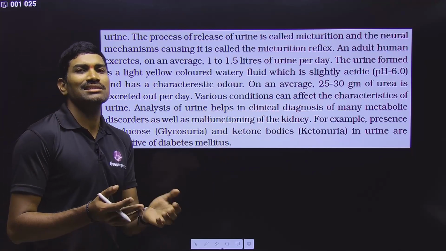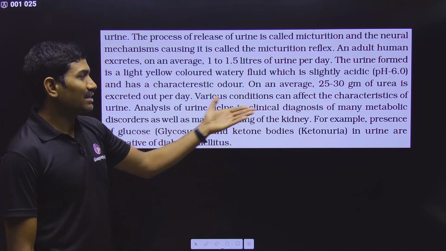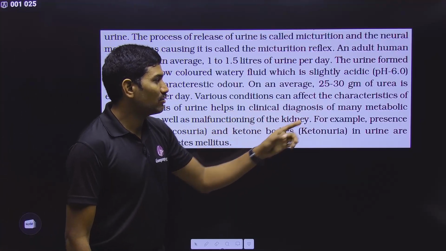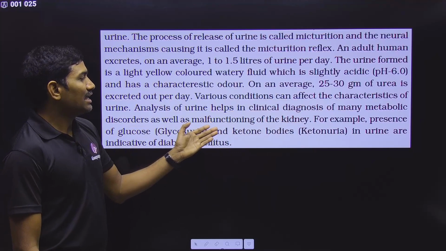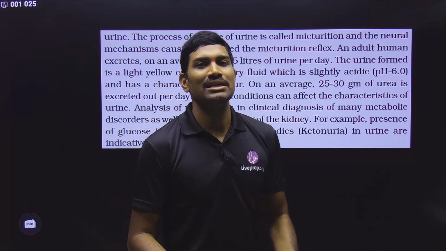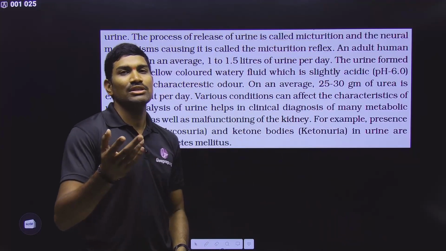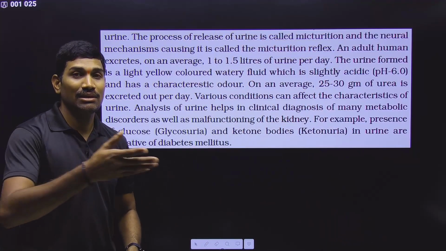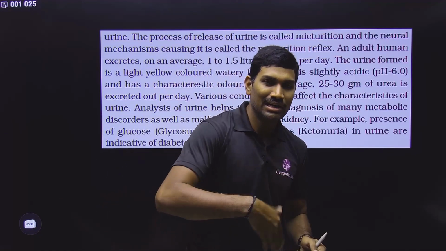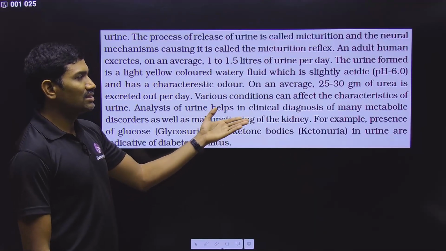Various conditions can affect the characteristics of the urine. In different disease conditions, and based on what type of food we are eating, the characteristics of urine can change. Analysis of urine helps in clinical diagnosis of many metabolic disorders as well as malfunctioning of the kidney. Suppose an individual already has a metabolic disorder. These metabolic disorders are due to some genes, right? We studied phenylketonuria in Principles of Inheritance and Variation. Phenylketone compounds are excreted along with the urine, right? So those things you can understand based on this analysis.